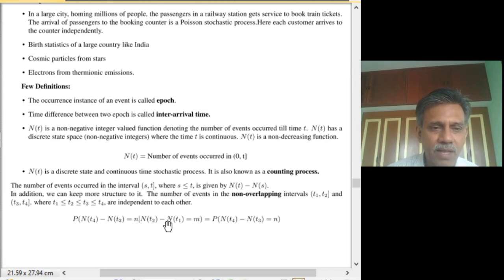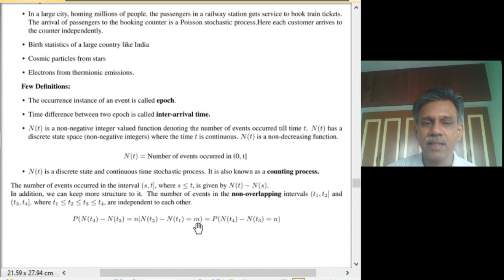So here we see that the number of arrivals m in t1 to t2 is not influencing the number of arrivals in the interval t3 to t4. This is true only when the intervals are non-overlapping. If they are overlapping, then this cannot be true, which means that if you know that between t1 and t2 some events have occurred, and if it overlaps with this one, then we can expect some implication of this in the other one, because there is an overlapping interval.